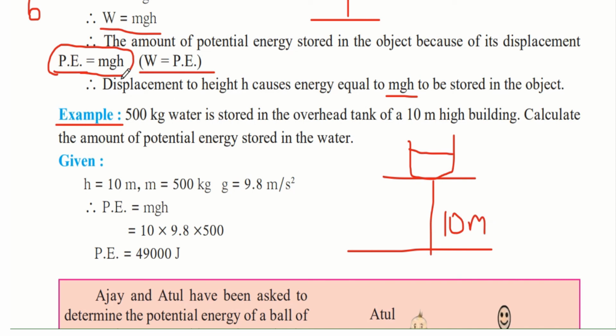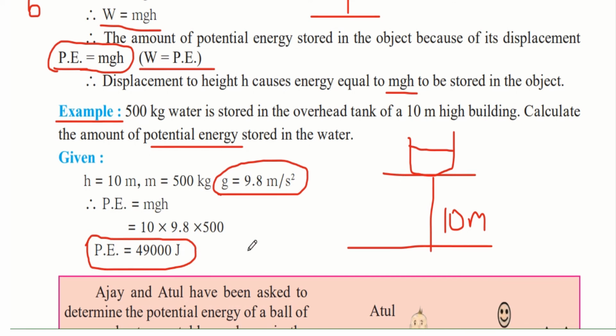So now we will substitute whatever values we have and find the potential energy, because that is what they are asking us to find. So we have height, we have the mass, and we know that the gravitational pull is 9.8 meter per second square. This is a constant value of the gravitational force of the earth. Now once you substitute all of this, we get that the potential energy that is stored in the water tank is 49,000 joule.